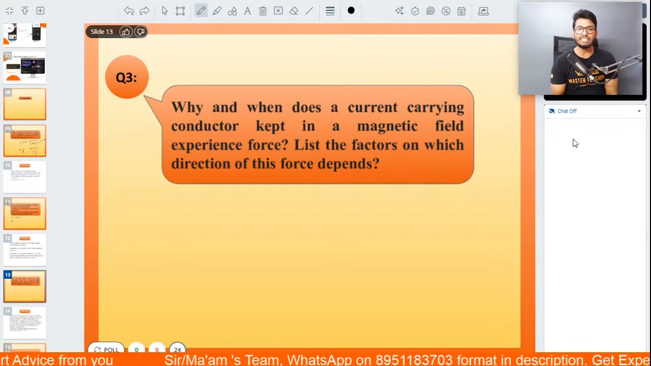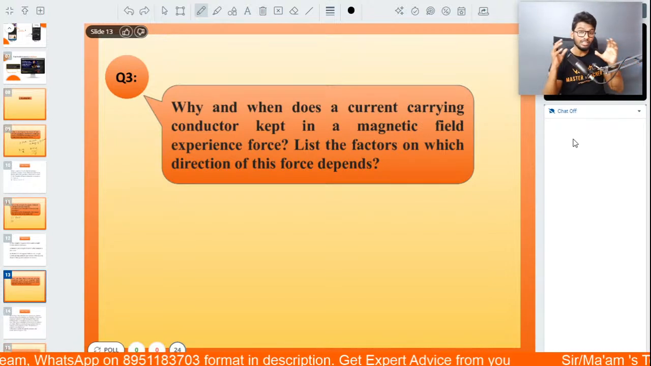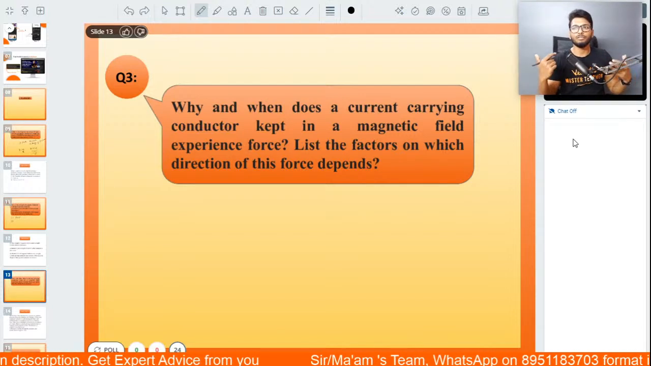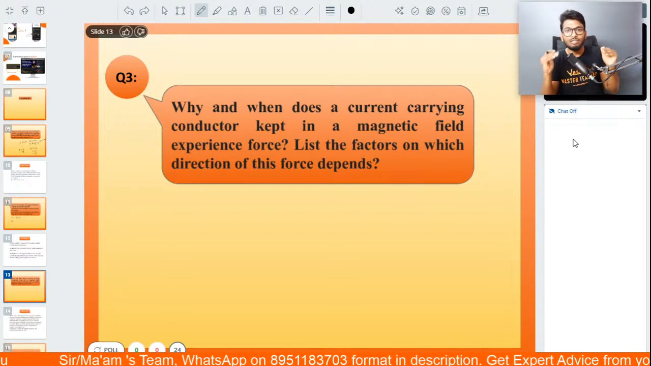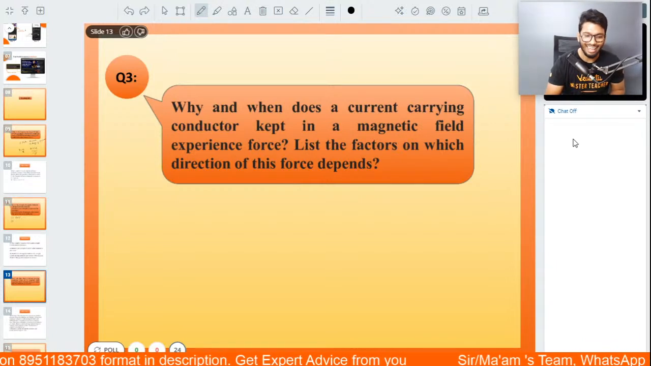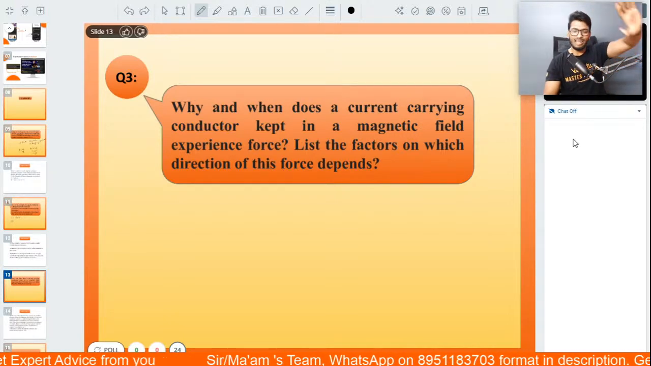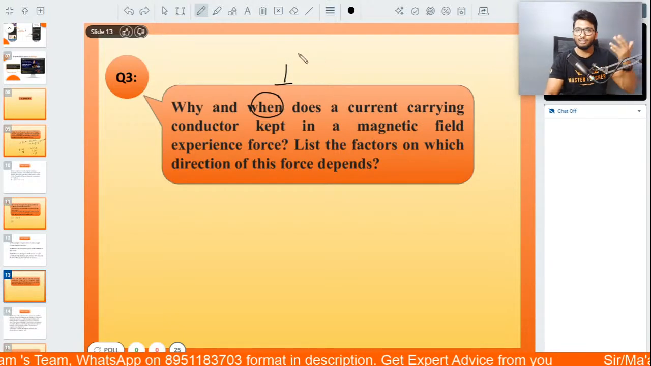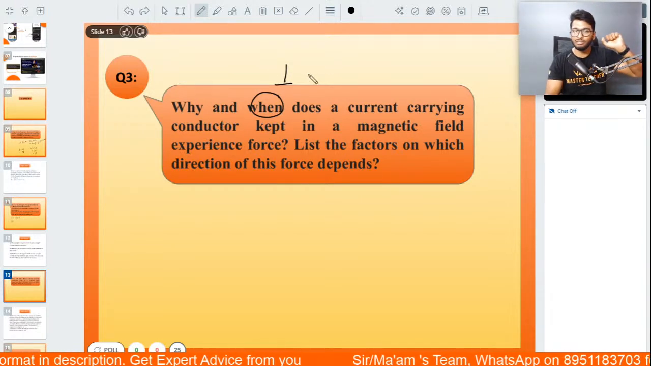All right. See, the question is, why does a current carrying conductor experience a force? Not how or where do you have to keep the conductor in order for it to experience maximum force. The question is, why does it even happen? What is the possible reason for this? When is absolutely correct. When the current carrying conductor is placed perpendicular to the magnetic field, yes, it will experience force. But why?